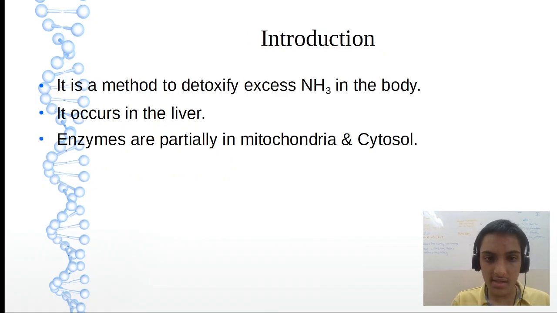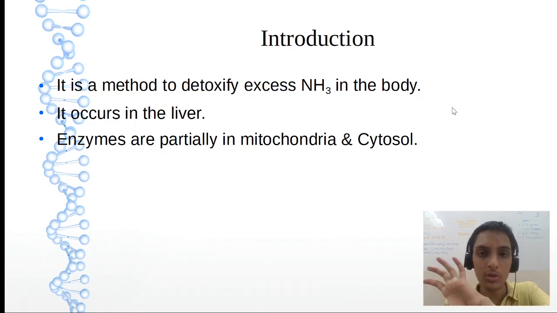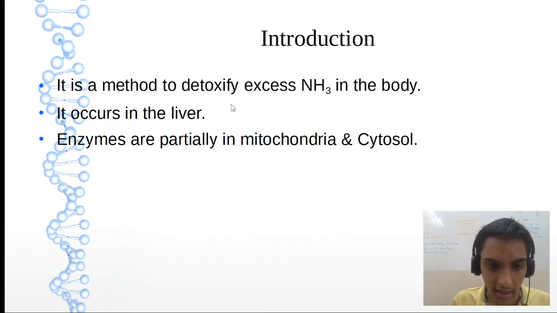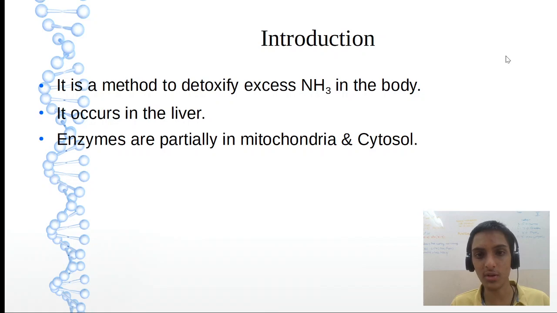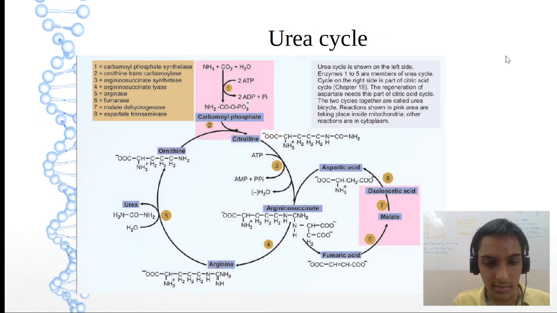Now, what is this urea cycle? It is a method to detoxify excess ammonia in the body. So the goal of the urea cycle is to remove the excess ammonia from the body. It occurs in the liver, okay, and the enzymes will be partially in the mitochondria and partially in the cytosol. This is to show you the urea cycle.